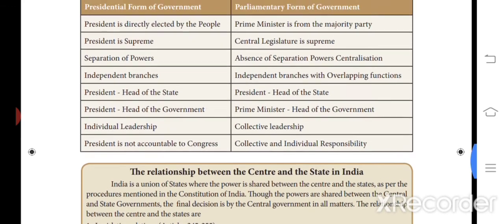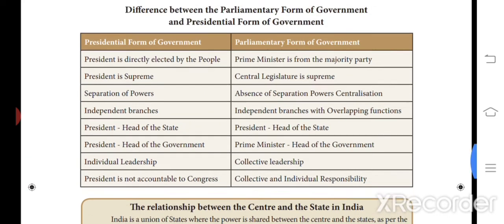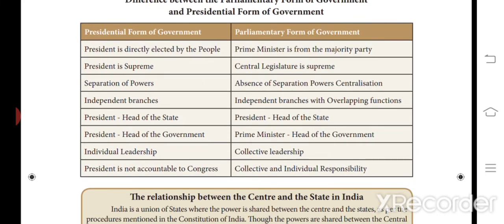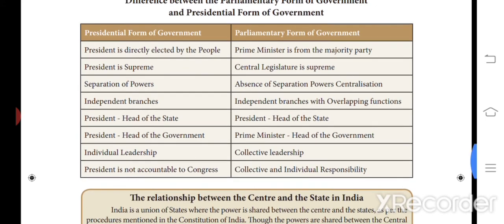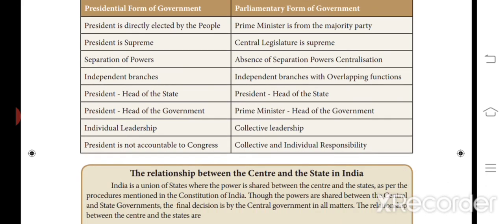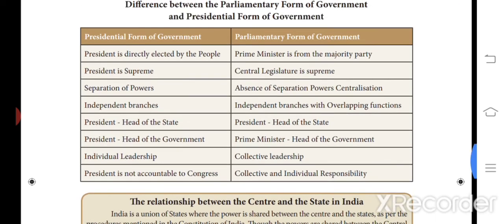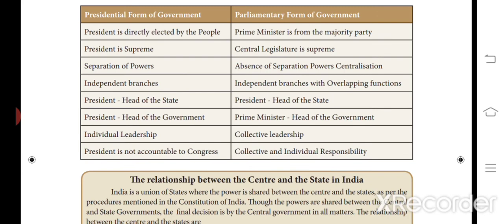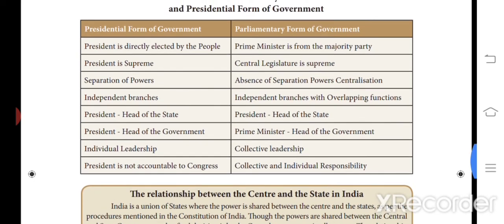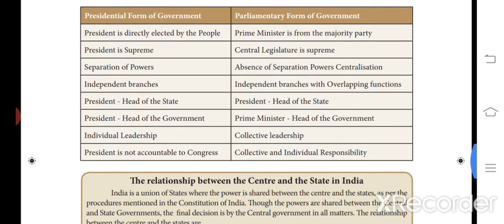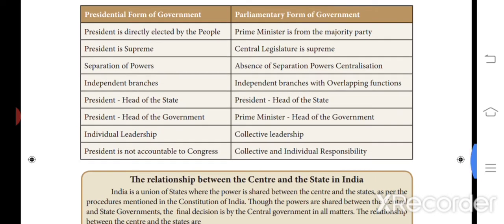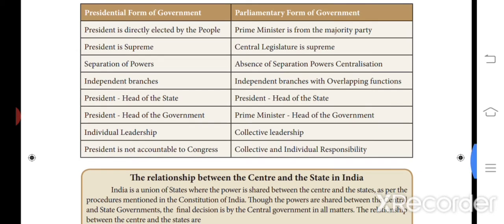In the parliamentary form of government, the prime minister has the supreme power, and he is elected according to the majority party, right? The president elections were just over in America, right? There the president was directly elected by the people. And in the presidential form of government, the president is supreme. In India, with the parliamentary form of government, the central legislature, the central power, is the supreme one.